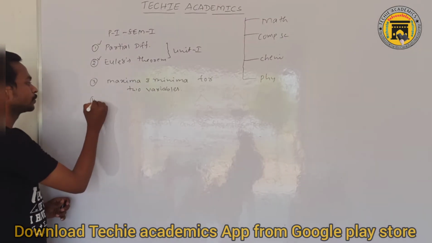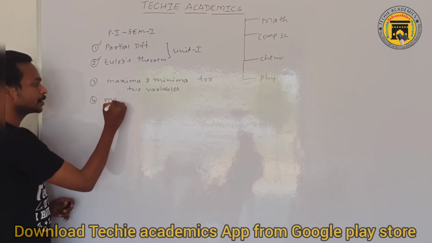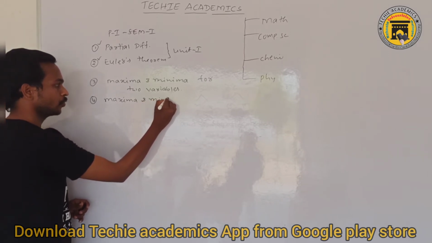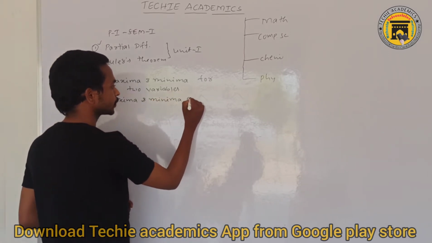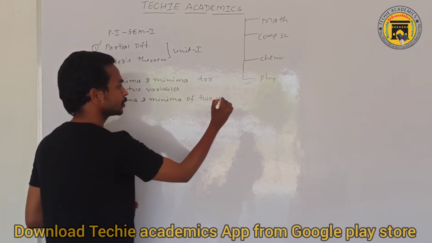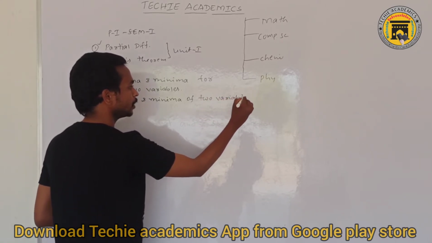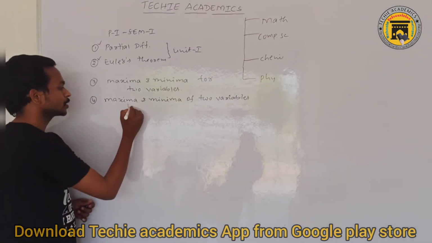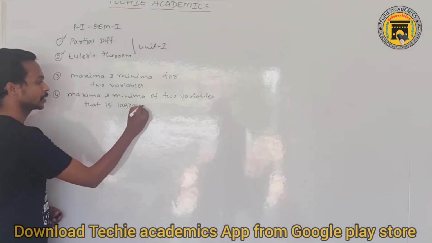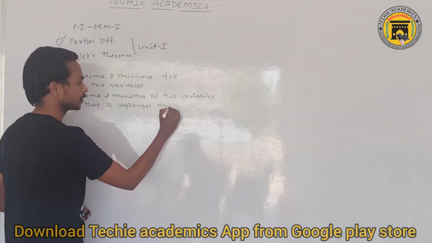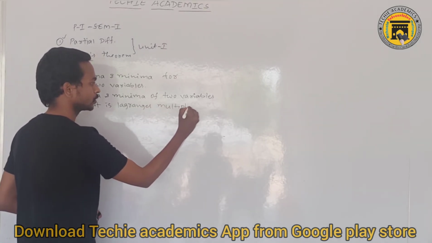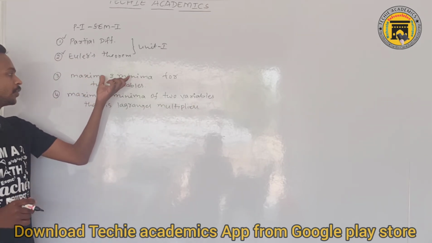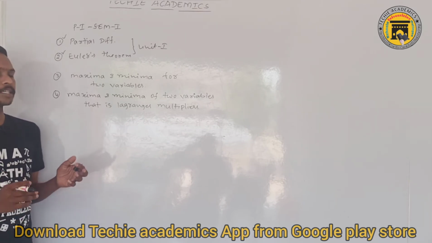Fourth topic, same maxima and minima of a 2-variable function, but here we have a special method to find maxima and minima, that is Lagrange's multipliers. If you observe, in the second unit we have 3 methods.